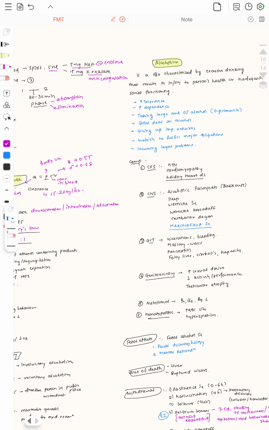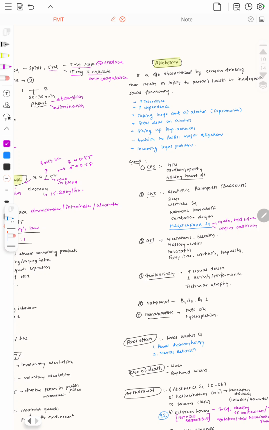The complications of this are serious complications related to hypertension, cardiomyopathy, holiday heart disease. In the CNS, it leads to alcoholic palimpsests, which are blackouts. Then sleep problems, Wernicke syndrome, Wernicke-Korsakoff. Then cerebellar degeneration, Marchiafava-Bignami syndrome. What is this syndrome? It is seen in male red wine drinkers in Italy. And what is it about? It is about corpus callosum atrophy.